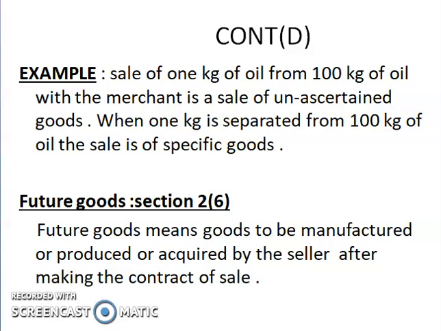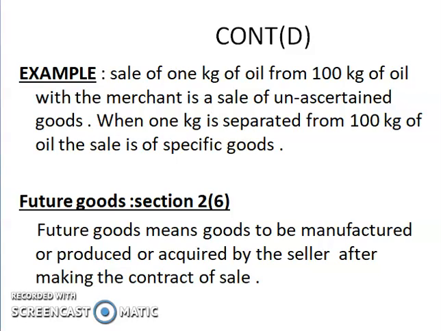Now the next type is future goods, discussed in Section 2, Subsection 6. Future goods means goods to be manufactured or produced or acquired by the seller after making the contract of sale. It means this type of goods is not available with the seller during the formation of the contract of sale.